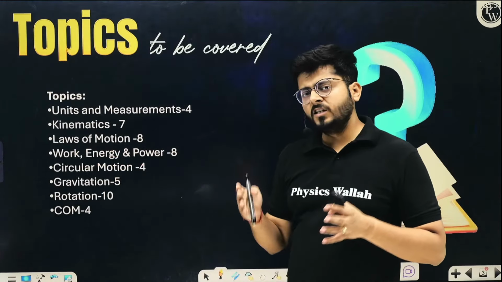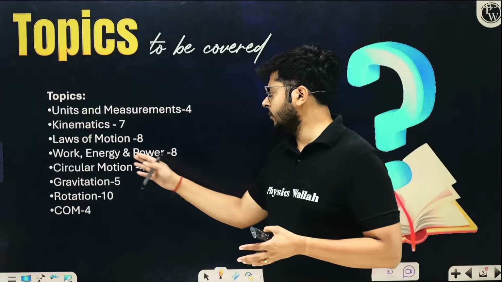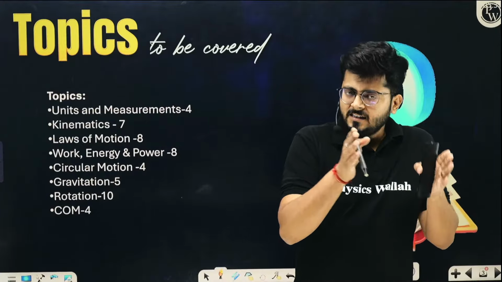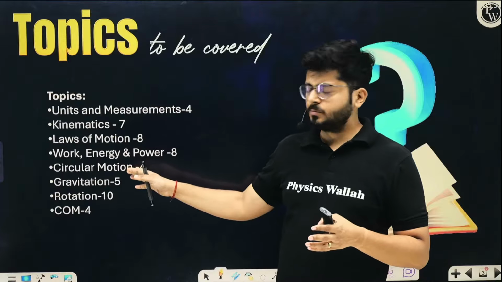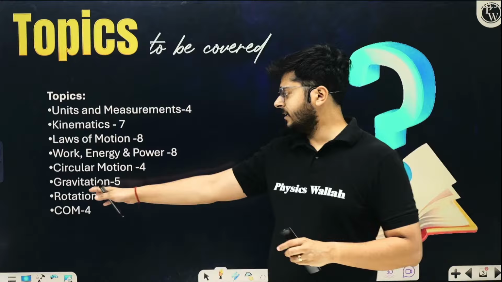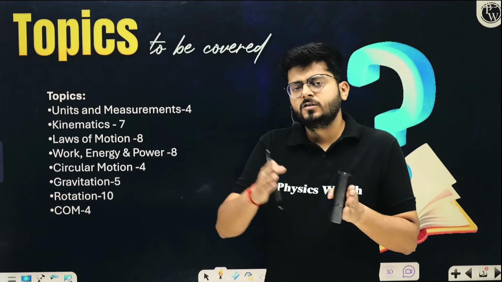Work energy power, generally 2 questions they ask from this chapter as well, so again 8 marks or so you can expect from this chapter. Circular motion, again sometimes they ask you one question which is easy, sometimes they don't ask, so generally 4 marks you can expect from circular motion. Gravitation, again you will get one question for sure, so 4 marks again. Rotation, you will get 2 questions or 1 question, so 4 marks or 8 marks.